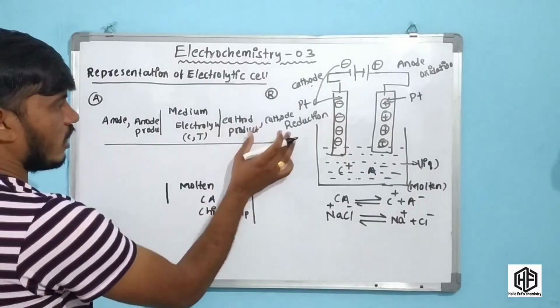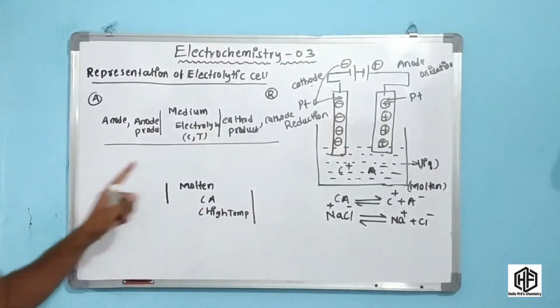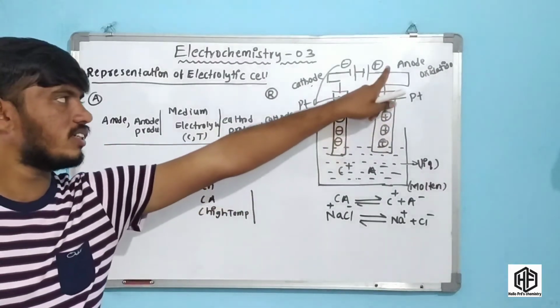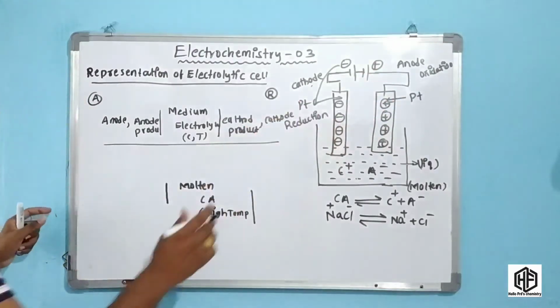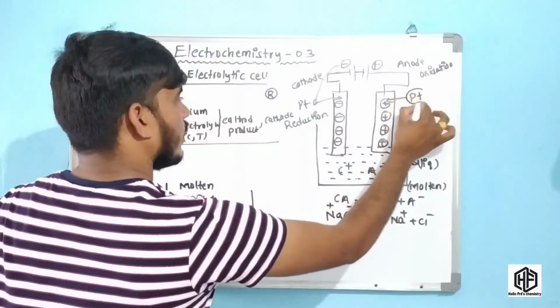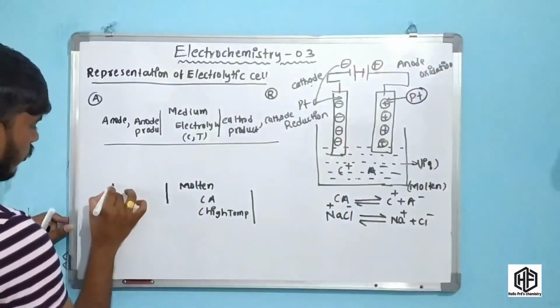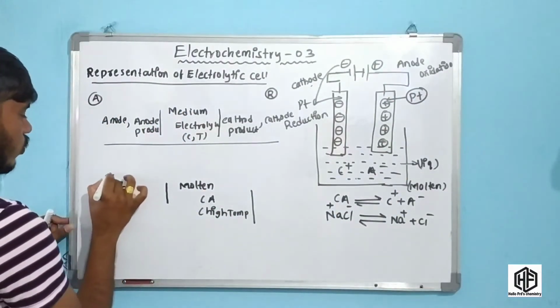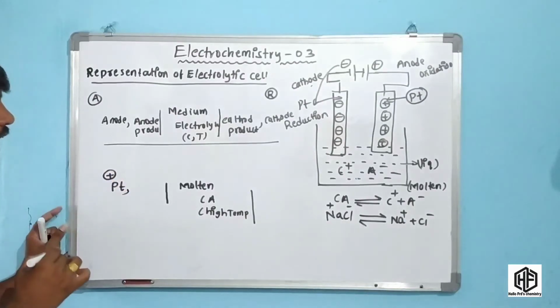On this side is the cathode and on this side is the anode. Here the anode is the positive terminal, so oxidation takes place at the anode. The electrode is a platinum electrode, with positive charge. And what is the product?